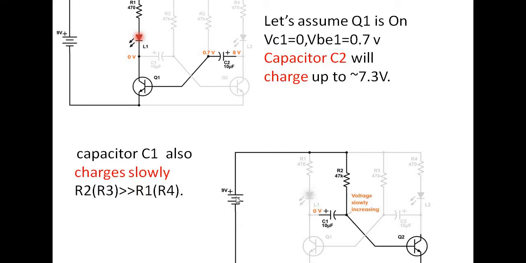So in a simple sense, this positive voltage is flowing through R2 and through the capacitor and is grounded. So this RC network is connected between a positive voltage of 9 and ground. This capacitor charges slowly because R2 is much greater than R1, right? R2 is much greater than R1.